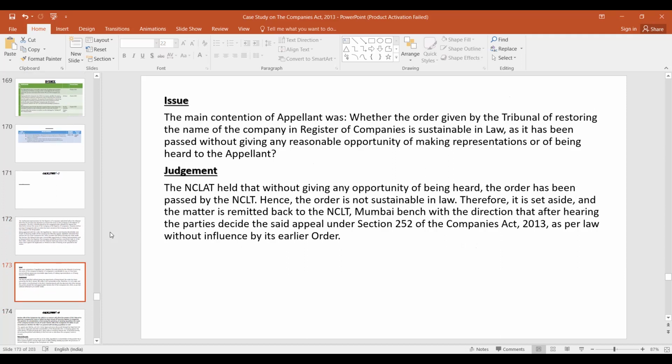NCLT held that they should have given the opportunity to the directors of the company also. As the order of NCLT is not sustainable, it is set aside. So they said, you again call both the parties, and after hearing them, then you pass the order.